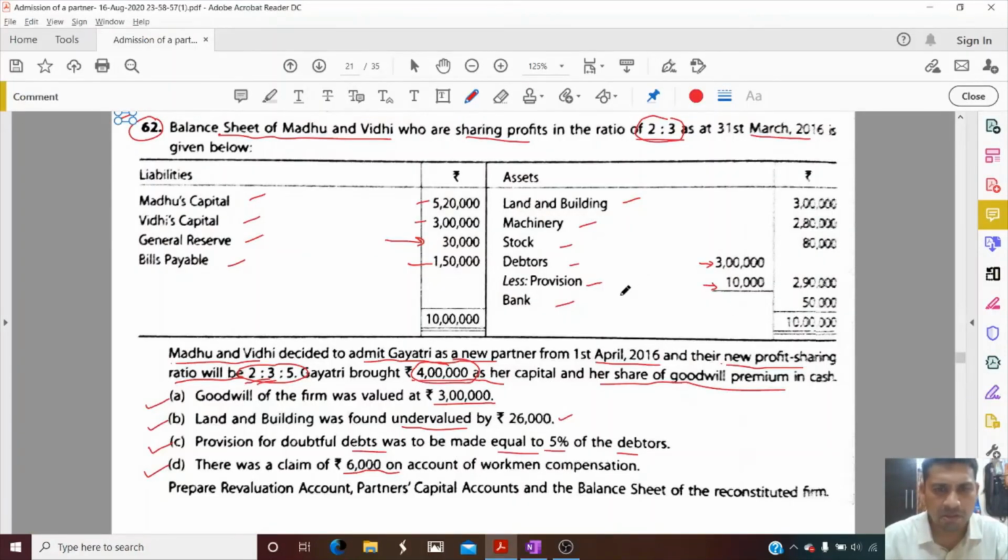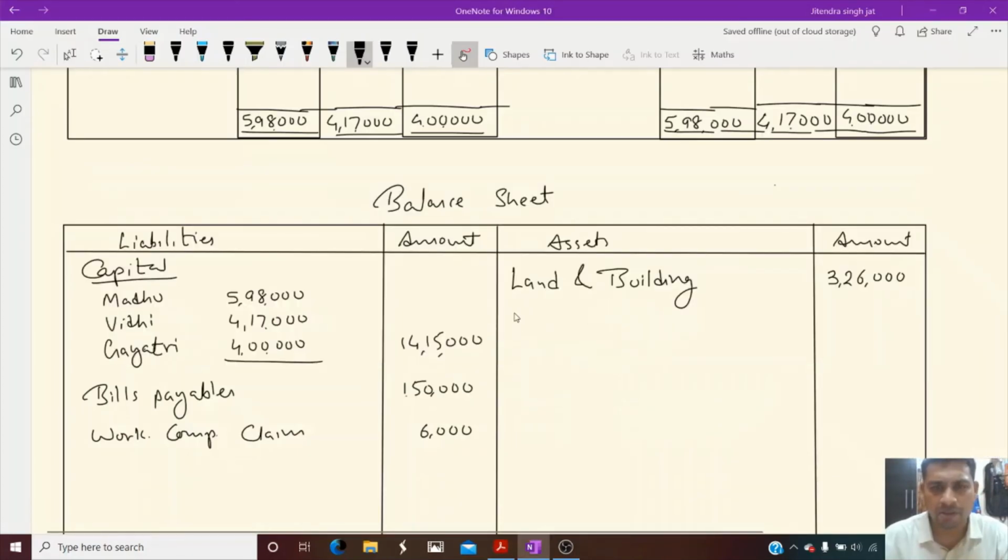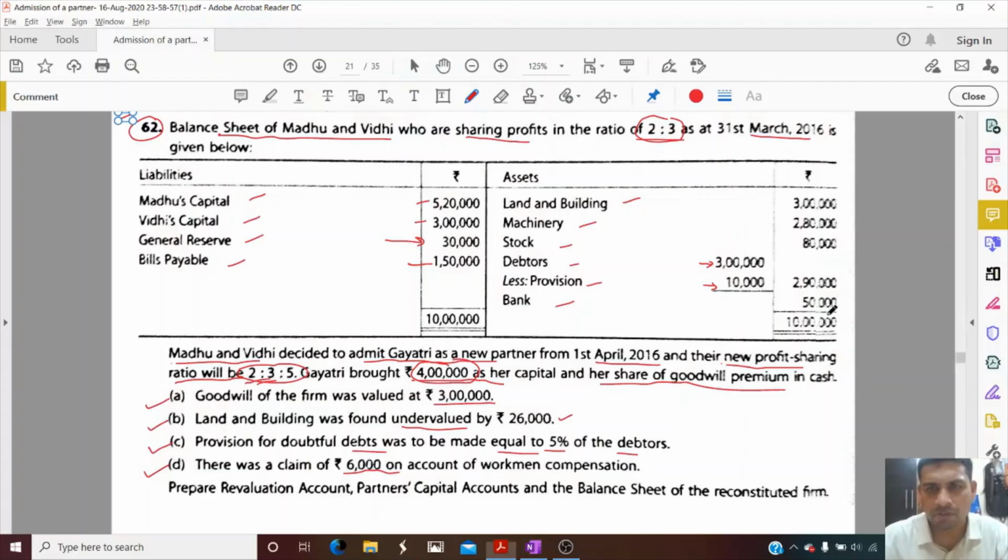Machinery, there is no change in machinery, 2,80,000. Then stock 80,000. There is no change in stock also.